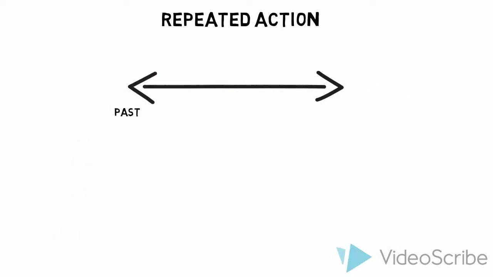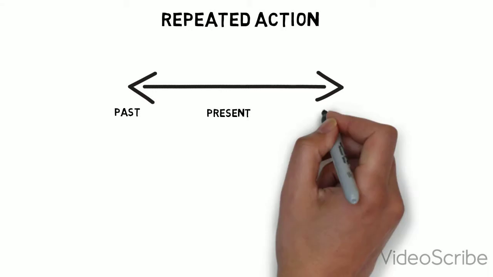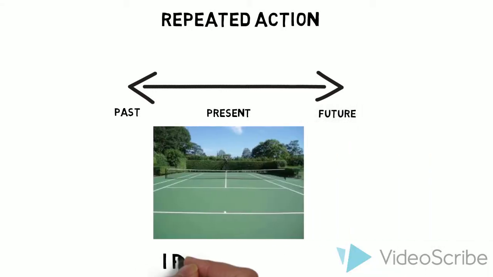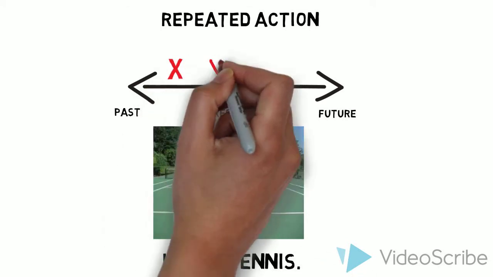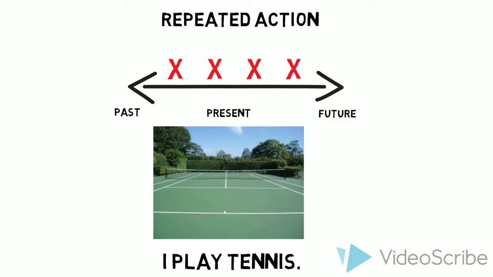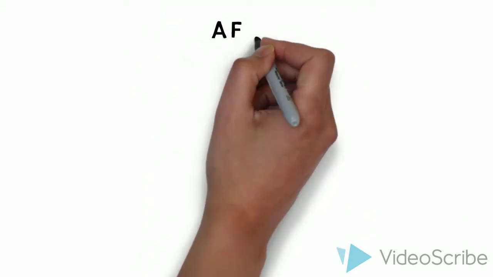Here is a timeline of events in the past, present, and future. So, I play tennis. When is this action happening? It happened in the past, it's happening now, and it will happen in the future. It's a habit. It's something that happens all the time.